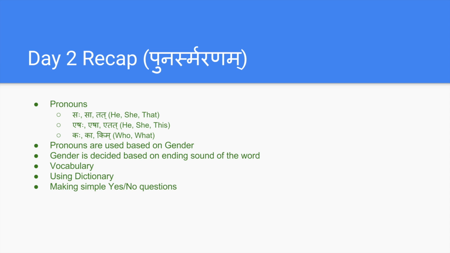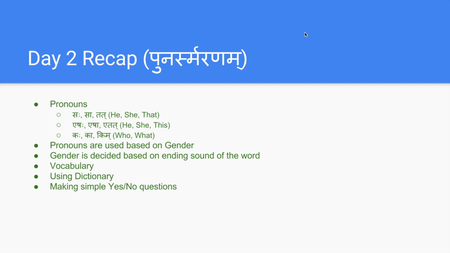Okay, and we have seen a couple of vocabulary words. We'll revise them again today. We have seen how to use the online dictionary, spoken Sanskrit.de, and we have also seen how to make simple yes or no questions, like Saha Ramaha, he is Rama.